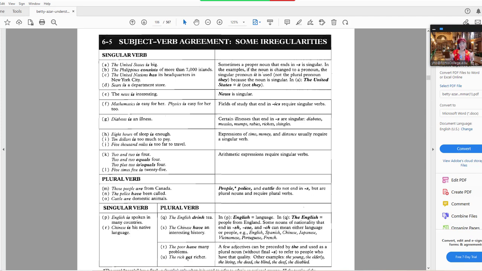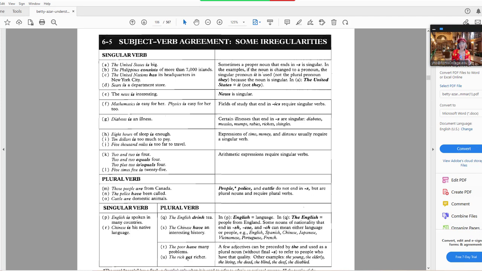So basically the same thing is if you have a non-count noun or a collective noun like the United States, Philippines, the news, mathematics, diabetes, then it's always singular. And if you have things that look like one unit, like 8 hours of sleep, $10, or 5,000 miles, then it becomes singular.